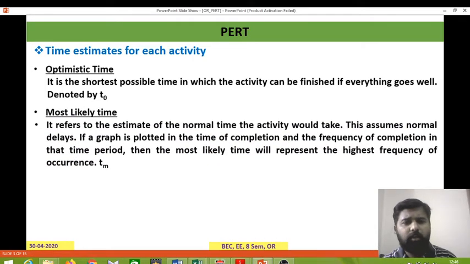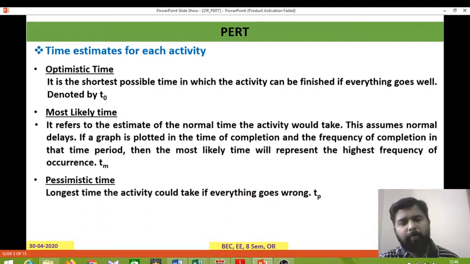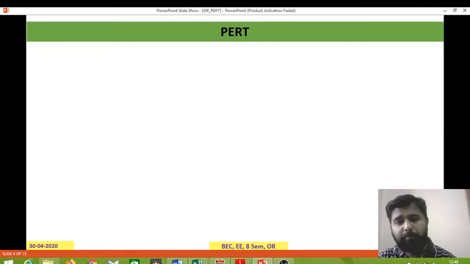Most likely time refers to the estimate of the normal time the activity would take. This assumes normal delays. If a graph is plotted of the time of completion against the frequency of completion, then the most likely time will represent the highest frequency of occurrence. Pessimistic time is the longest time the activity would take if everything goes wrong, and it is denoted by TP.